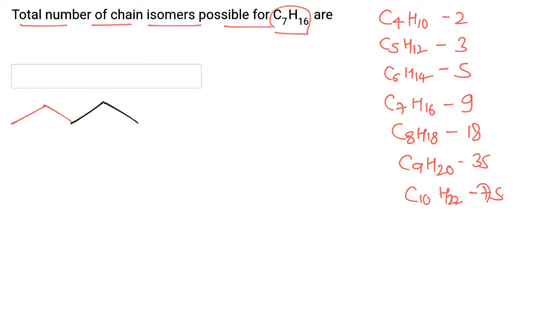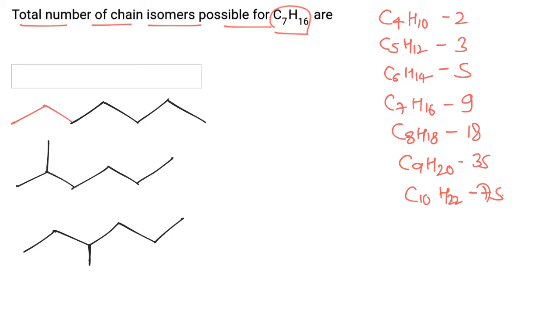Now 4, 5, 6, 7 carbon, and 2, 4, 6 and 7 carbon. Now 6 carbon main chain, with CH3 present at the third carbon. Then a 5 carbon main chain with 2 side chains present at second and third.